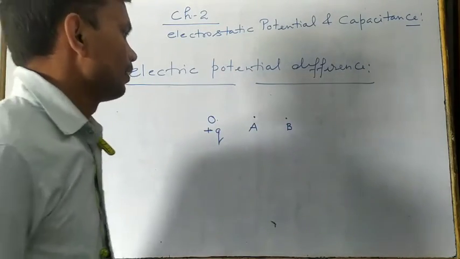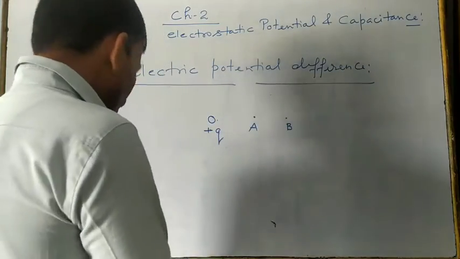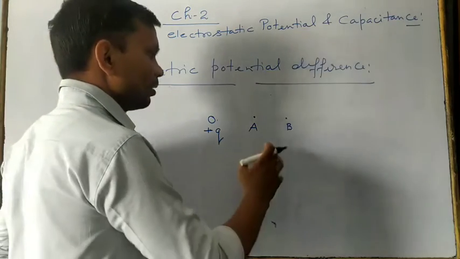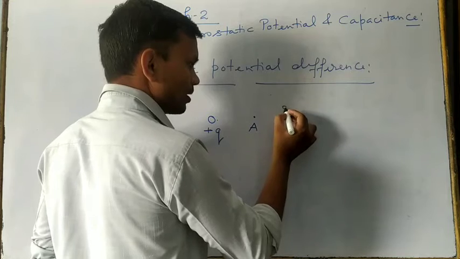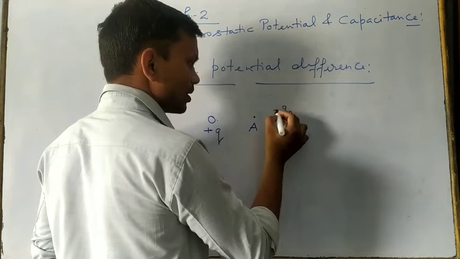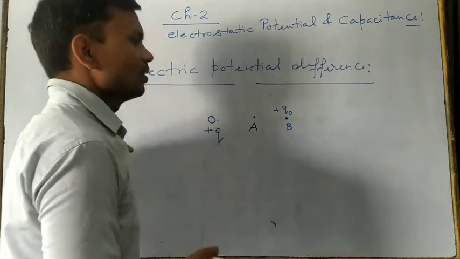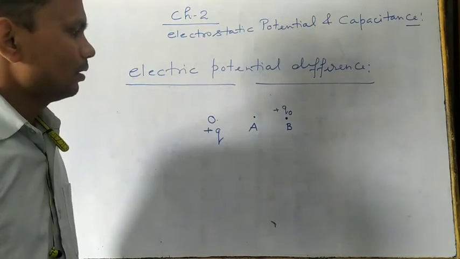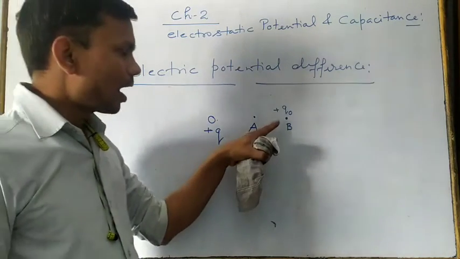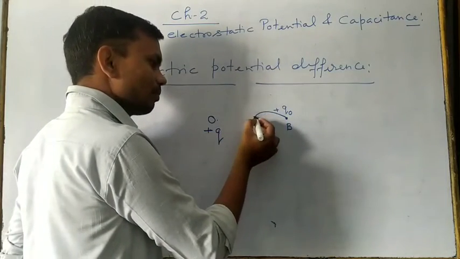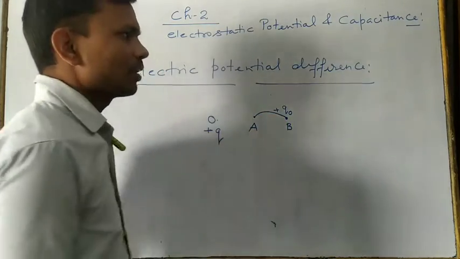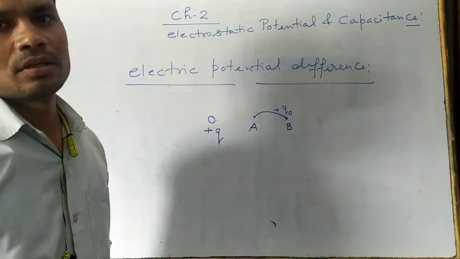Then suppose at this point we are keeping a unit positive test charge. Then on moving this unit positive test charge from this point to this point, how much work done is required, this is known as what?